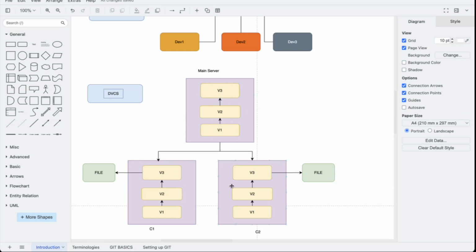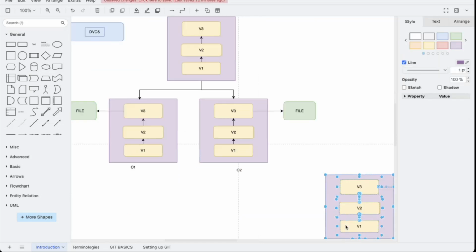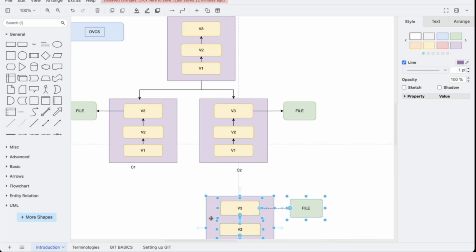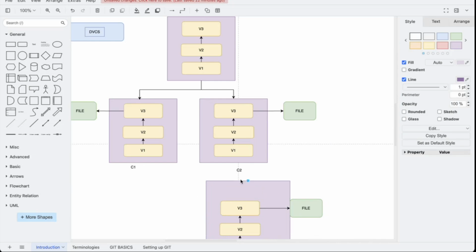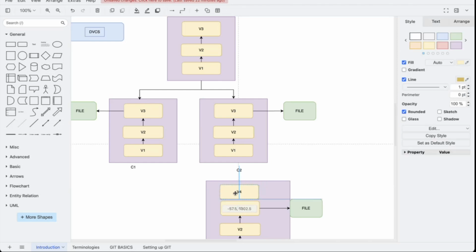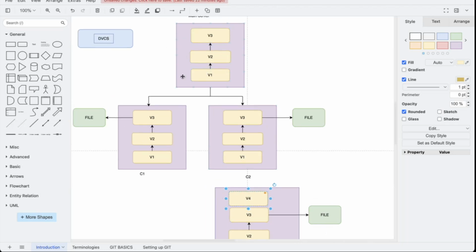Now if another new developer comes up and wants to make some new changes, like let's say he wants to create v4, what will happen? He will add this v4 in his local, and then as it is distributed, he will send it to the main server.